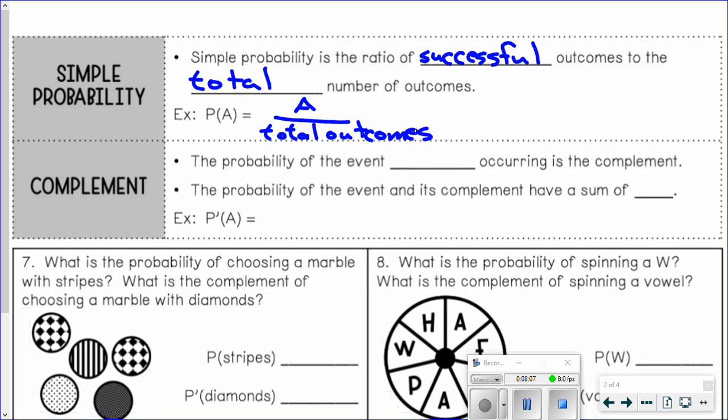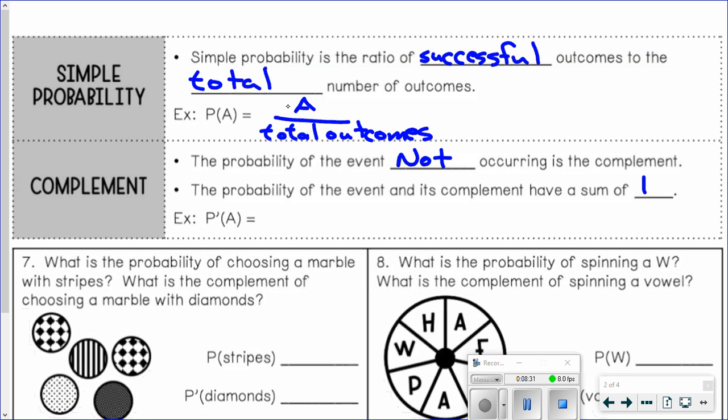The probability of the event not occurring, so the probability of not rolling an even number, we call that the complement. And the probability of the event and its complement have a sum of 1. So what does that mean? So the probability of A happening, right?